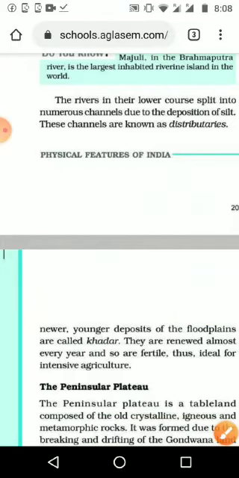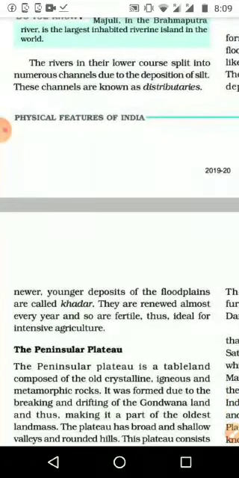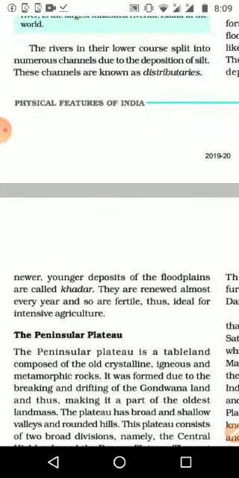This fertile plain, the Khadar area, is renewing every year, because every year they get floods, even in the rainy season and summer season, because of snow melting in the summer and because of rain in the rainy season. So they are very fertile, thus ideal for intensive agriculture.